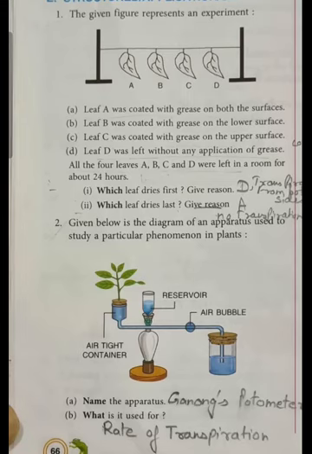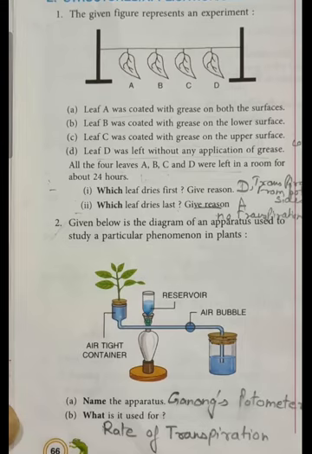Now second question. Given below is the diagram of an apparatus used to study a particular phenomenon in plants. Now the first question related to the diagram is, name the apparatus. That is Ganong's potometer. What is it used for? To measure the rate of transpiration. You can also write to measure the rate of water intake by plant.